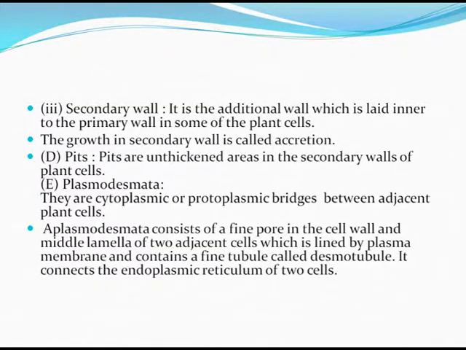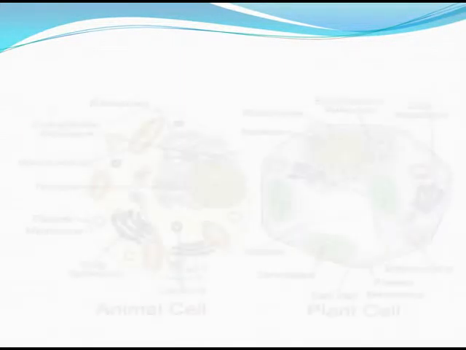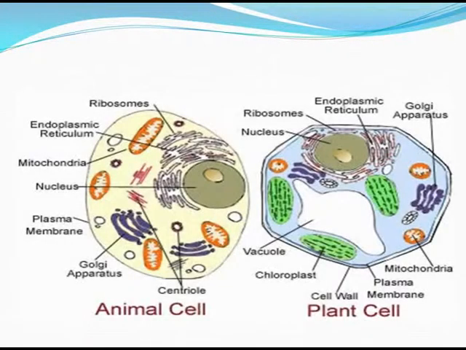It connects the endoplasmic reticulum of 2 cells. Here we can see the structure of an animal cell and a plant cell. We find that most of the structures are similar excepting the chloroplast and the cell wall in the plant cell.